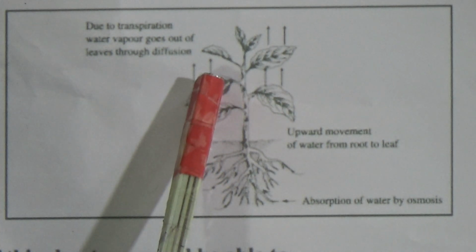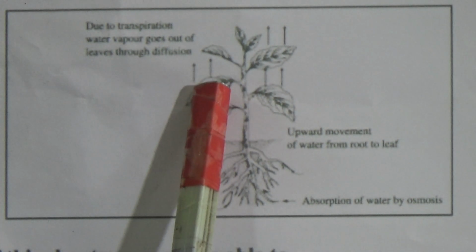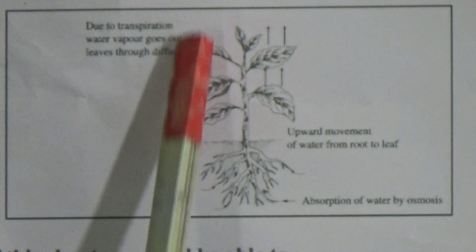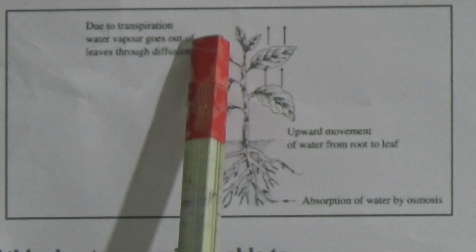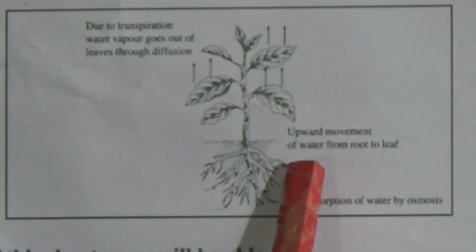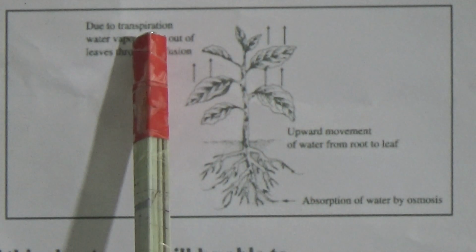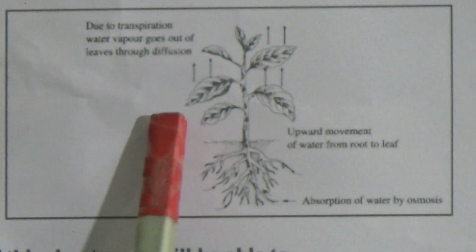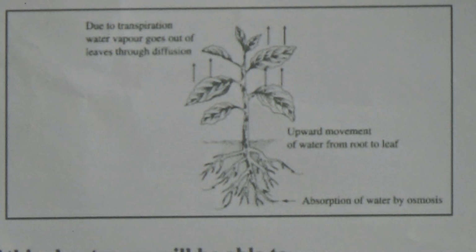Along with that they also produce some water vapor. That water vapor they give out through the diffusion procedure to the atmosphere, and this process is known as transpiration. Now come to lesson 1 and 2.